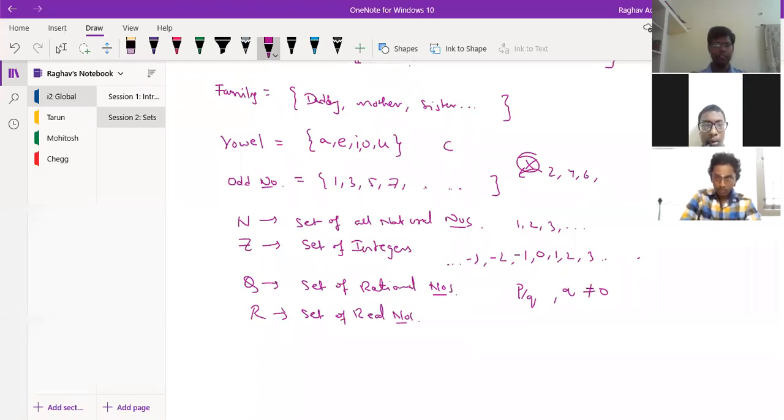You have complex numbers. Complex numbers have imaginary numbers and real numbers. So the same thing, right? So complex numbers is also a set of complex numbers, right? So these are some of the sets which we'll study.